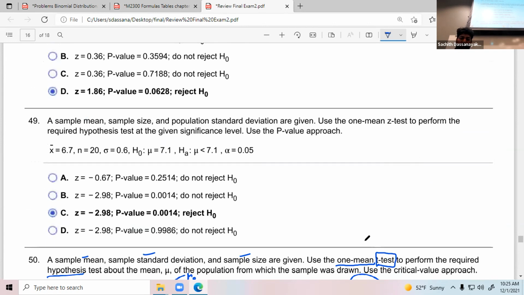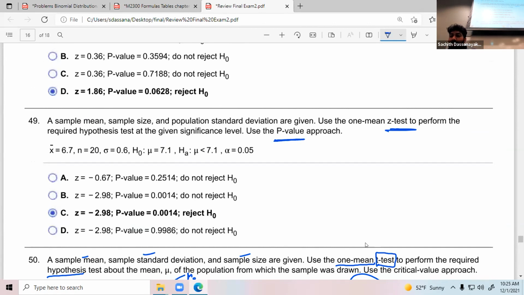Okay, this is the same thing, but here you have to use the Z test instead of T test. And see, as I mentioned, specifically they have mentioned to use the p-value. Let me find.